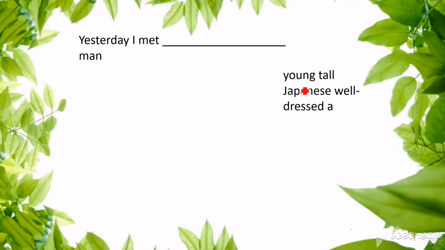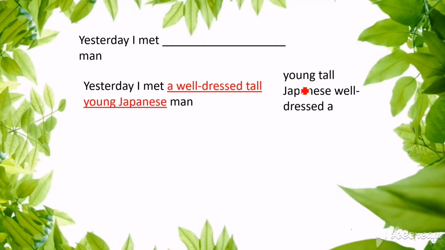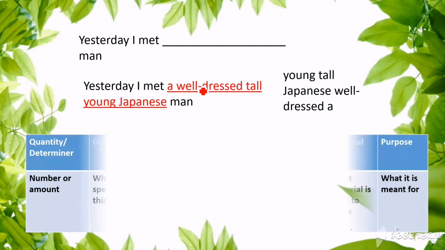Okay children, let's see the answer for this. Yesterday I met a well-dressed, tall, young, Japanese man. All these adjectives should be placed in an order. You can see the option that I have given here in this corner. Here this is not in order, whereas I have arranged this in order. Now you can wonder, how should we arrange that in order? Okay children, there is a rule in which you should arrange these adjectives in order. Shall we see that rule?